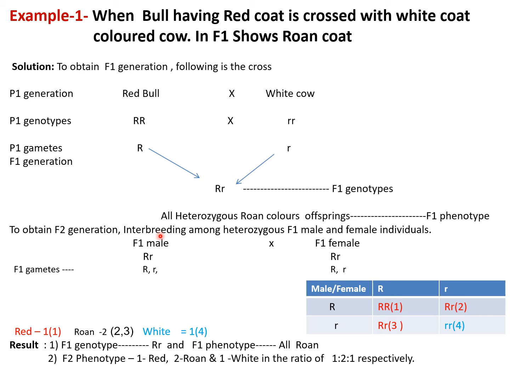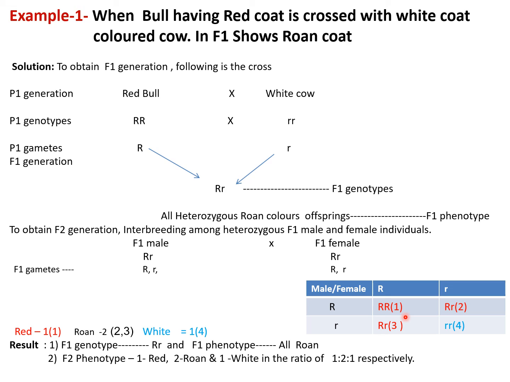To get the F2 generation, interbreeding among the heterozygous F1 male and female is done. The F1 male, that is the bull, has the capital R small r genotype. The F1 cow, the female, has the genotype capital R small r. Since they are heterozygous, they give two types of gametes, that is capital R and small r. On the Punnett square board, here are the four combinations.